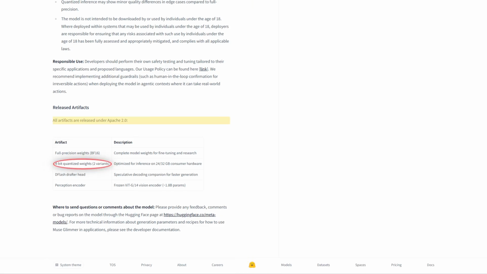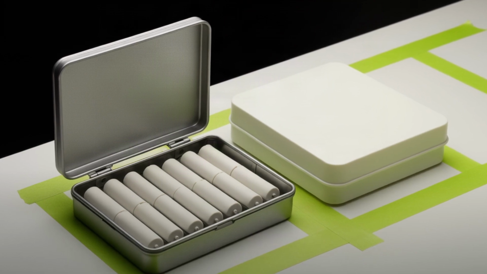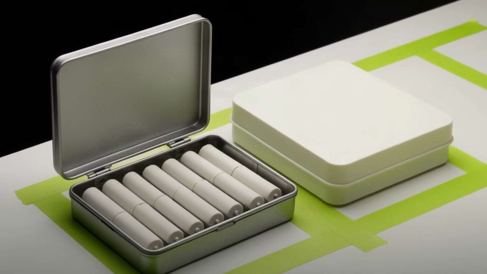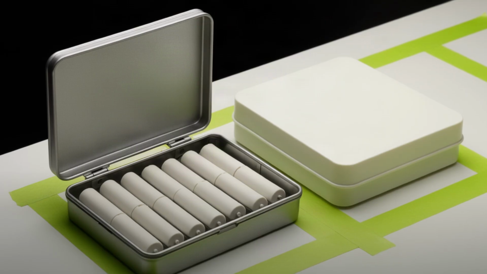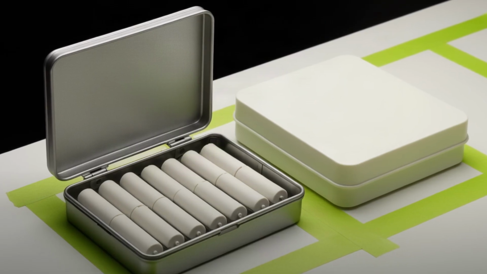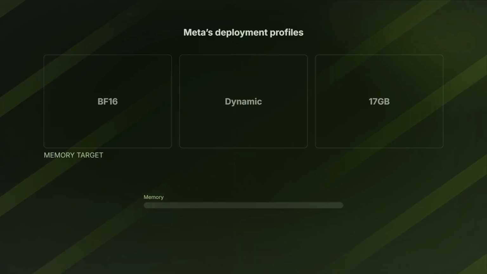The release is genuinely permissive where it counts for reuse. Meta publishes the artifacts under Apache 2.0, including full precision weights, 2 quantized variants, the perception encoder, and the DFlash drafter. That still means open weight, not a reproducible open source training project. Meta describes broad data categories, but it does not release the underlying training dataset or a complete recipe for rebuilding Glimmer. Now test the laptop claim.